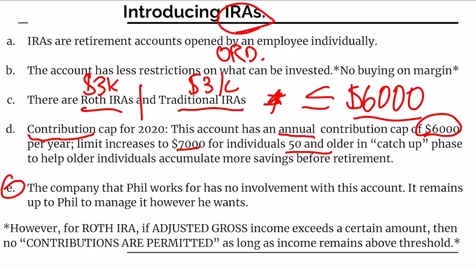And the last main thing we want to consider about IRAs is that for the Roth IRA, if the account holder's adjusted gross income exceeds a certain amount, then any contributions are essentially prohibited as long as that income remains above that threshold. We aren't going to go into specifics today, but we'll cover it in a future video.